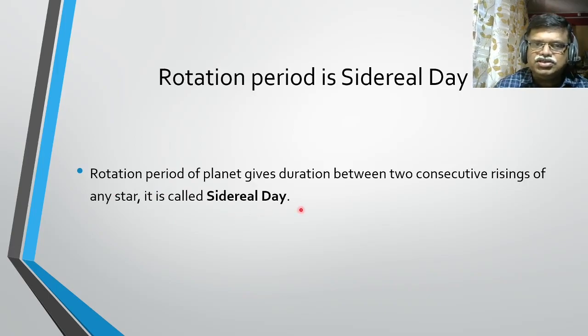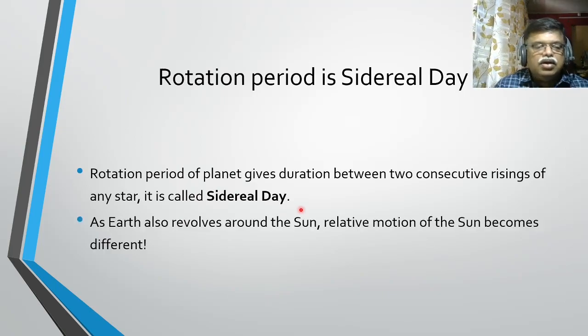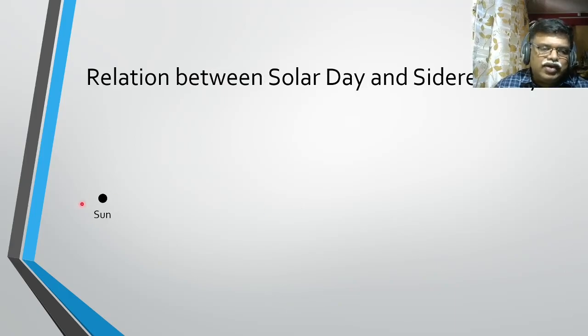Now, the sun is also a star, but we are so close to the sun, we revolve around the sun, and therefore the relative motion of the sun with respect to other stars is quite large. So that is going to cause the difference between the two definitions of a day, sidereal day and solar day. Now let's look at that.